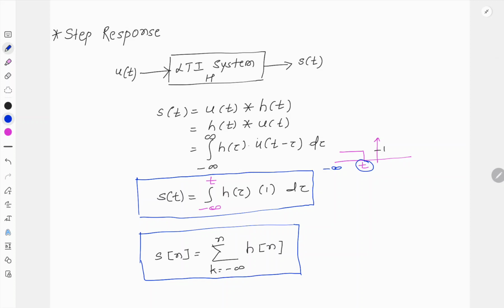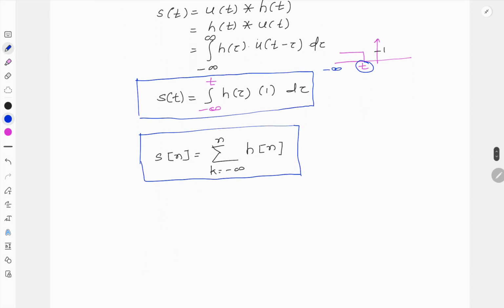Now if you want to do it the reverse way, if the step response is given and the impulse response is to be obtained, we have h of t equal to d by dt of s of t. To remove the integration in this equation, we need to differentiate both sides. So we get the differentiation of s of t, and if we differentiate it, we get h of t.